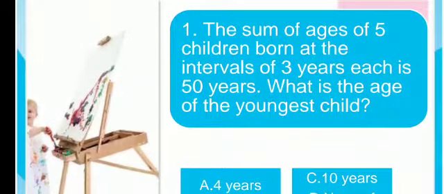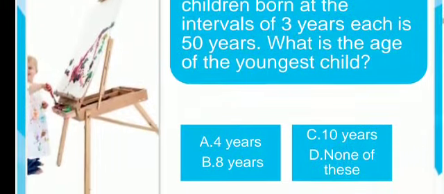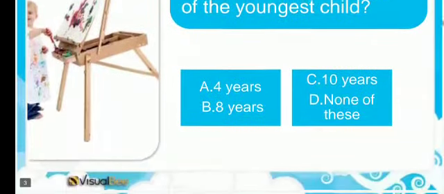Read the question carefully. The sum of ages of 5 children born at the intervals of 3 years each is 50 years. What is the age of the youngest child? The sum of the ages of all the children is 50 years, and the difference between the ages of the children is 3 years.